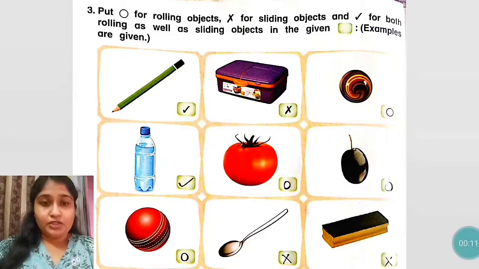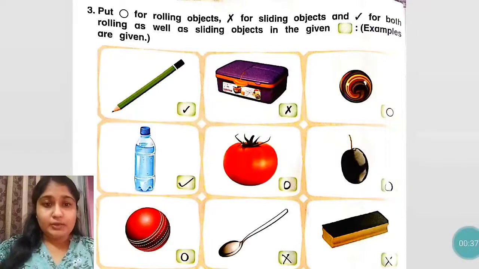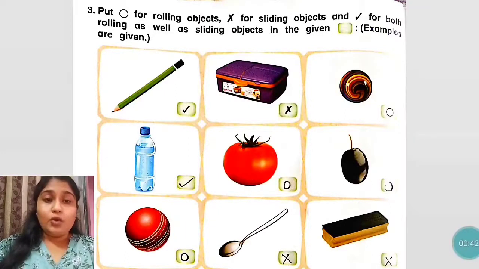Okay, so the fourth picture is of a water bottle. Water bottle का shape कौन सा है? Cylinder shape है. So a cylinder shape can roll and slide. So we have to make a tick mark in that box. Why we have done this tick mark? Because this water bottle can roll and it can slide also. Yes. The fifth picture is of a tomato. Tomato is a round object, है ना? Circle object है. So it can only roll. So in that box, make a small circle.